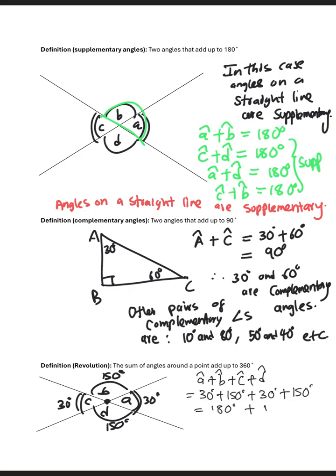Also 30 plus 150 is 180. 180 plus 180 is 360 degrees. That means angles around a point add up to 360 degrees, and we call that a revolution. Hope it makes sense.